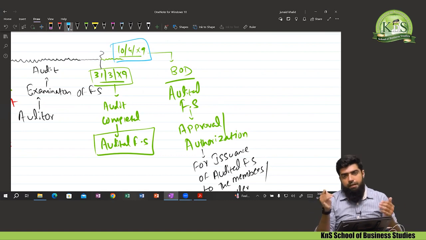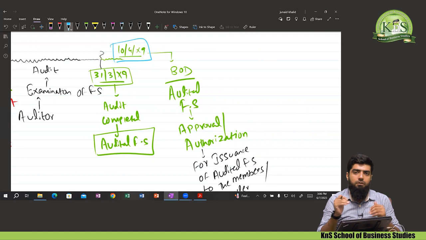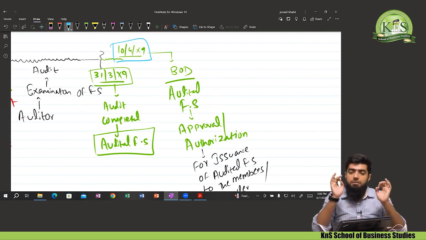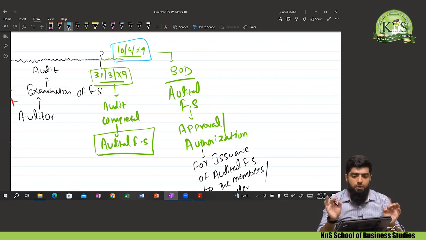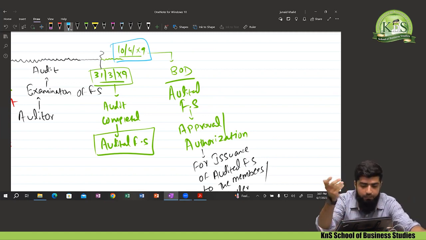For example, the date on which the audit was completed, and on the same date the board of directors organized the meeting, and on that particular date the audited financial statements were authorized for the issuance to the shareholders. So in our example, it's 10th of April 20x9.